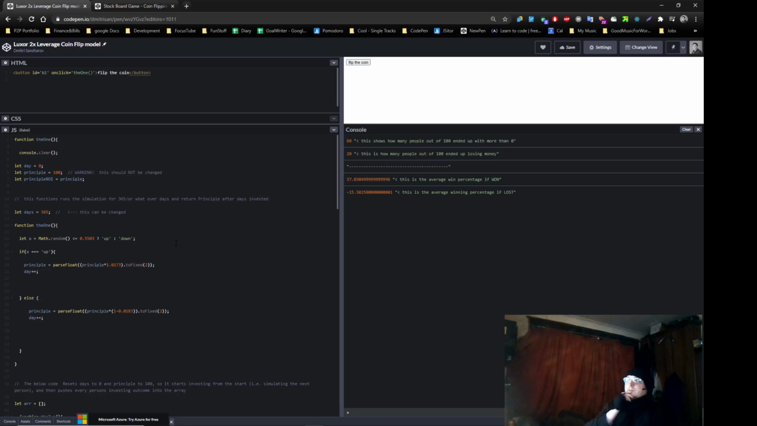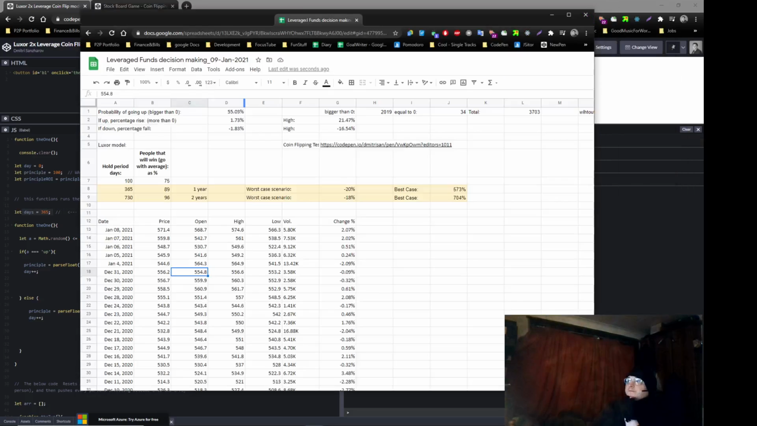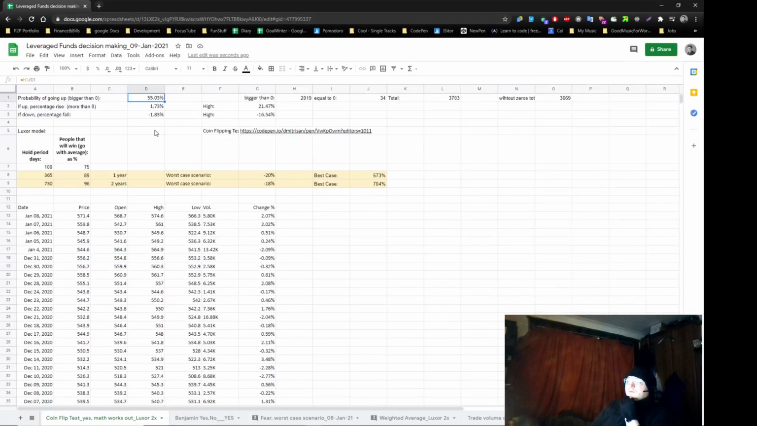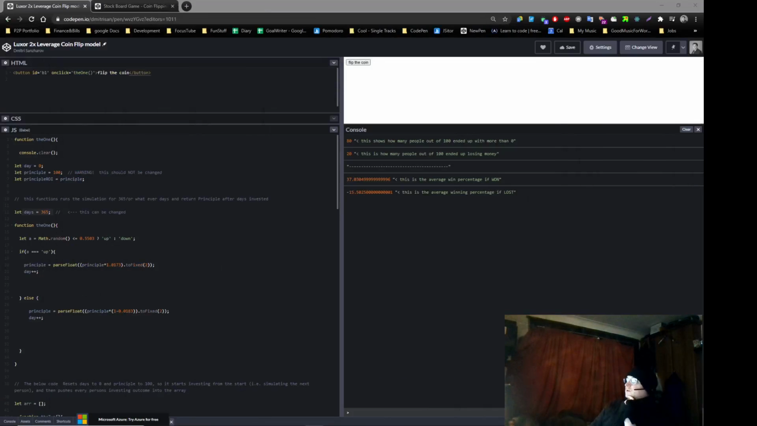So this models what happens if you invest your money for 365 days, right? This is what I did basically. I took 365 days and I plugged it into this equation. 55 probability of going up. If it goes up, it's 1.73 increase. If it goes down, it's minus 8.3 decrease, right? So that's pretty much what we're playing with in here. When you think about it, just probabilities.